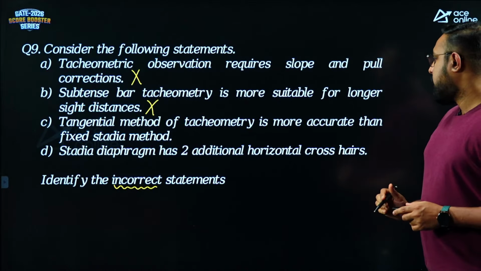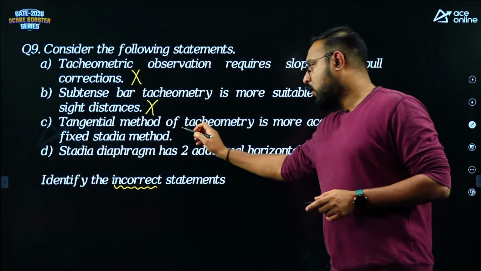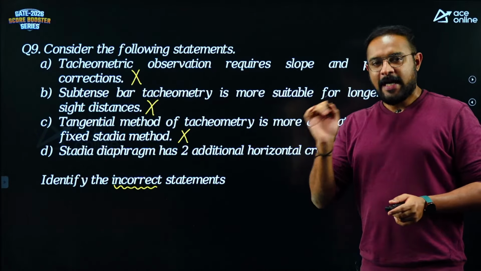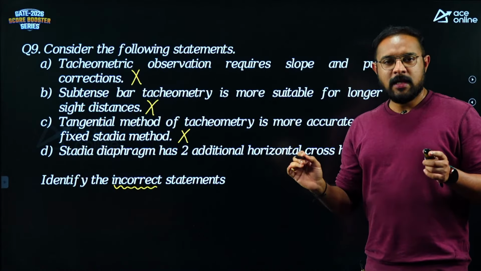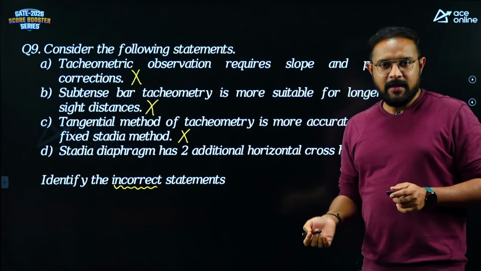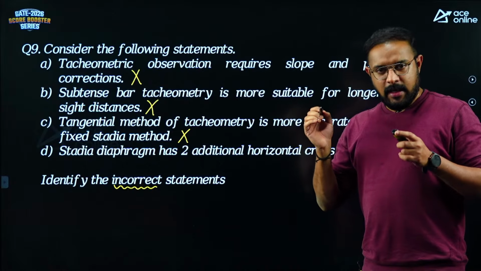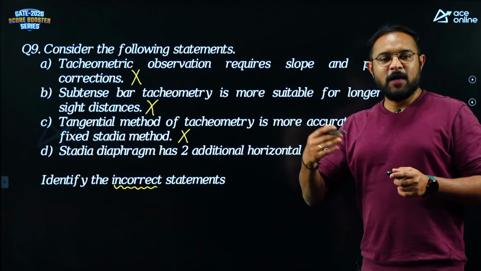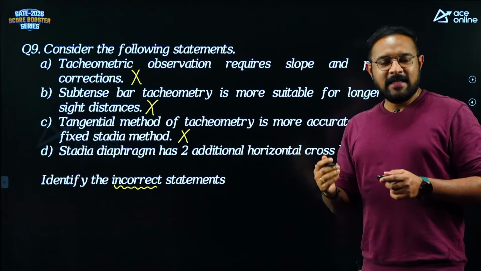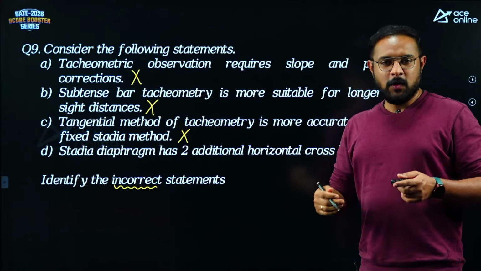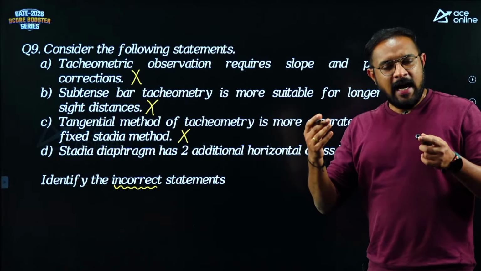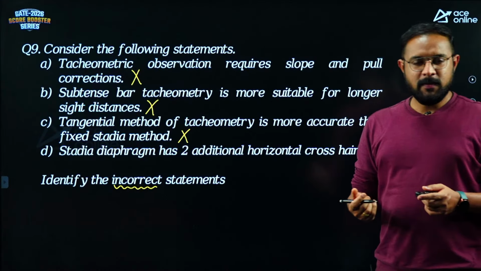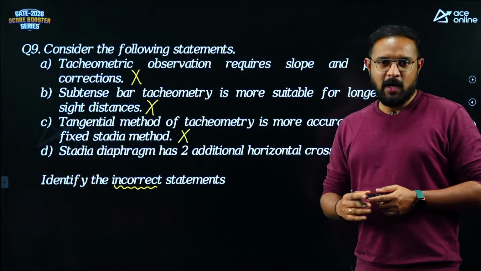Tangential method of tachometry is more accurate than fixed stadia. No, guys, it is not. First of all, tachometry is adopted when the ground is undulated, uneven, in hilly terrain. And in this hilly terrain, in the tangential method of tachometry, you will have to observe the target staff 2 times. Literature says there is a high probability that tripod legs can get disturbed between these two measurements, which means your entire accuracy will be gone.